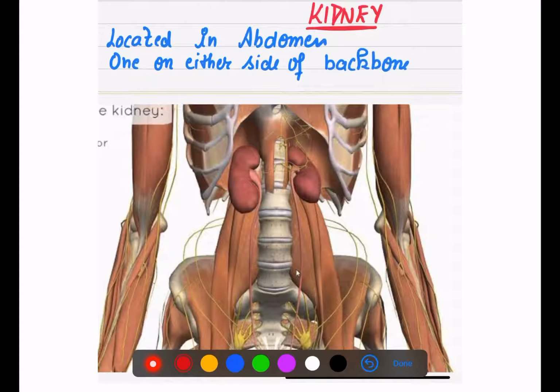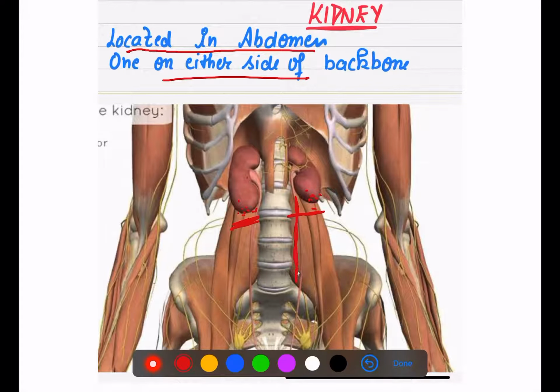Now if we talk about location, the kidney is located in the abdomen, one on either side of the backbone. As you can see, this is our backbone, and each kidney is on either side, means both are not together in one place; one is present on one side.